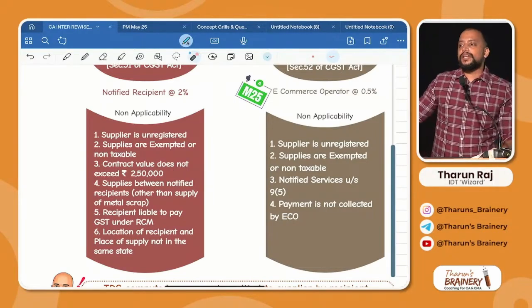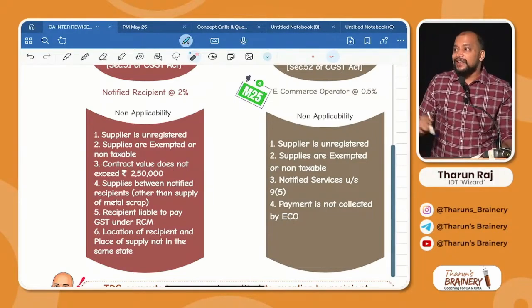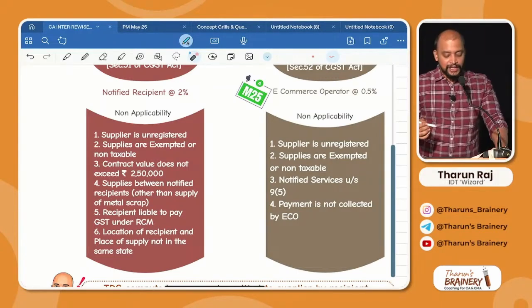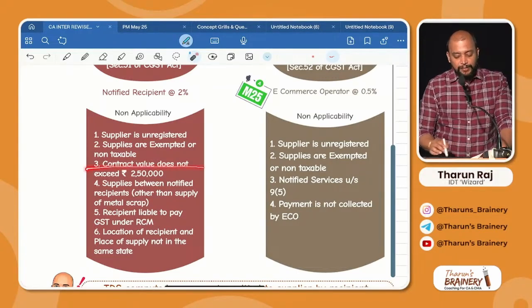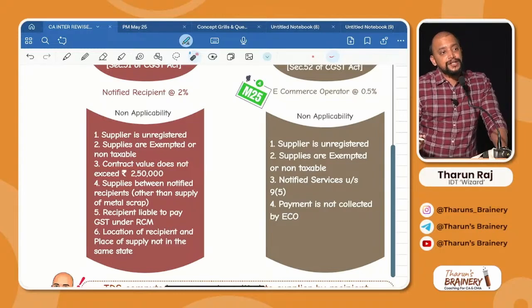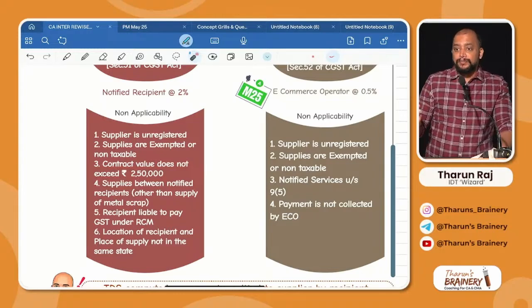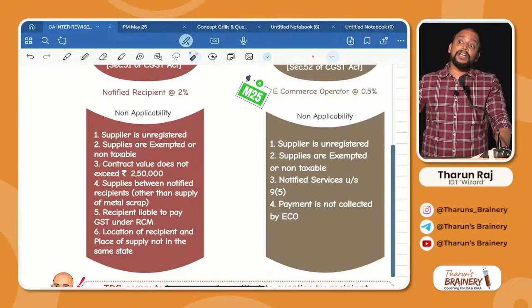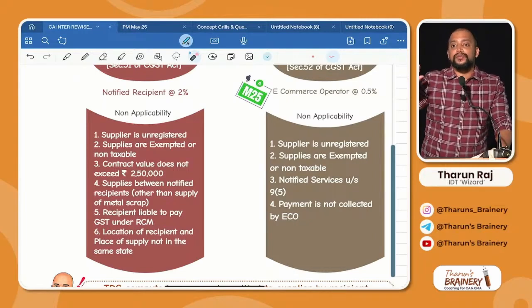Contract value means the total value of supply under the contract does not exceed 2,50,000. Then also TDS is not applicable. What if the contract value exceeds 2,50,000? TDS is applicable. Remember, the total value of supply under the contract is what we need to see.